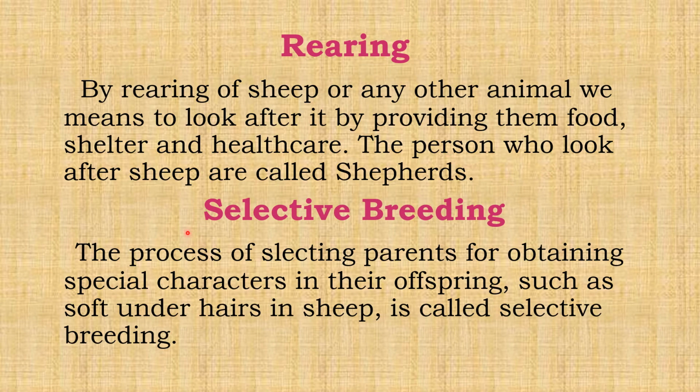Certain breeds of sheep have thick coat of hair on their body which yields good quality wool in large quantities. This process of selecting parents for obtaining special characters in their offsprings, such as soft underhairs in sheep, is called selective breeding.